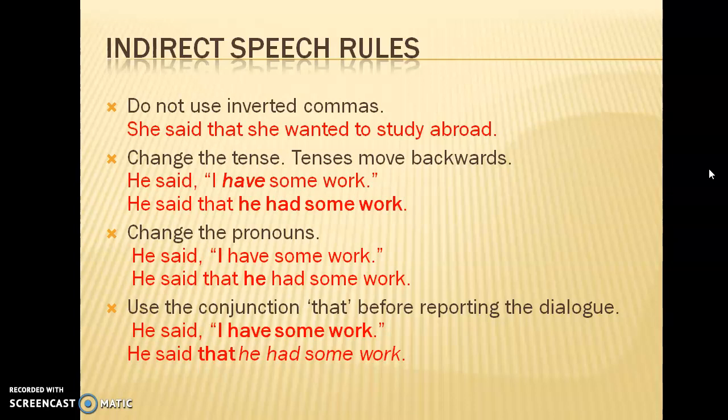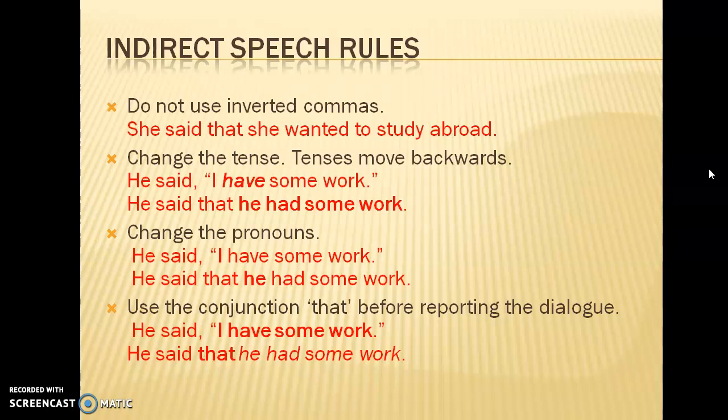She said that she wanted to study abroad. Now, the dialogue is she wanted to study abroad. Here, we have not used any inverted commas. Change the tense. Tenses move backwards. Whenever you convert a direct sentence to an indirect sentence, always remember that tenses change and move towards the past, because what someone has said becomes a matter of the past when you pass that dialogue to a third person. So he said, "I have some work." He is saying it in the present, I have some work. Now when you pass this message to a third person, that means he has already said it. So you will say he said that he had some work.